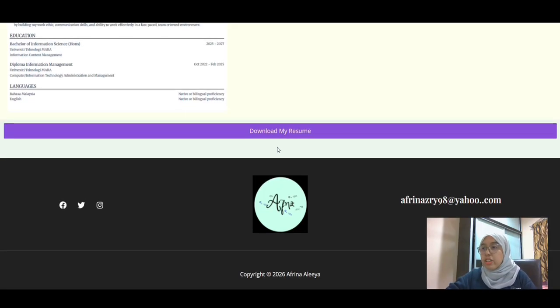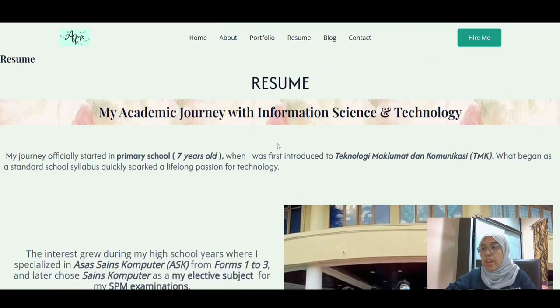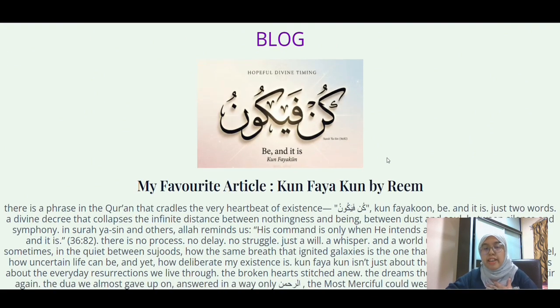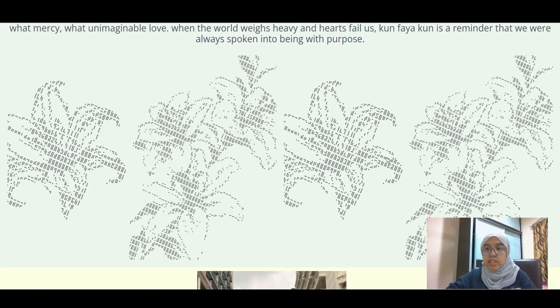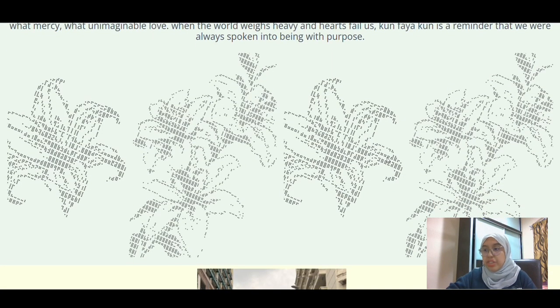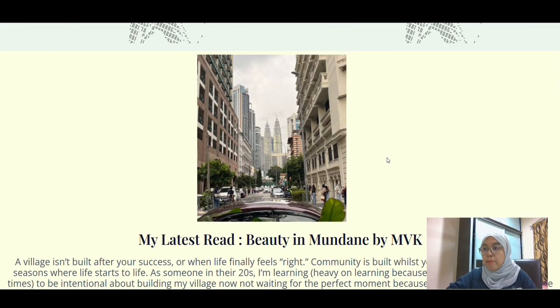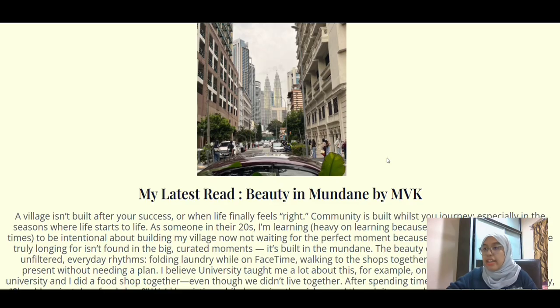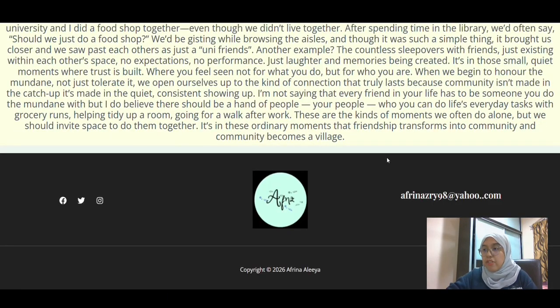Okay, so moving on to the blog part, where I put my favorite article, which is Kun Fayakun by Rim, and the part of the article that resonated with me the most, that I feel the most. And then below that, I also put some posters to act as a transition to the other part, where I put my latest read, which is Beauty Mundane by MVK that I read through Substack. And then I also have my footer down there.